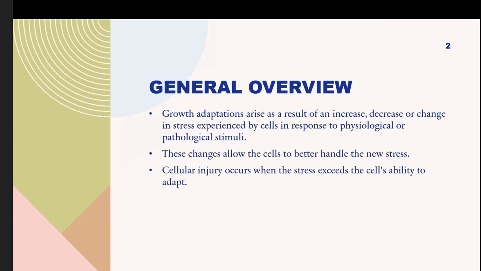So, just a general overview first. Metaplasia is one of the growth adaptations that a cell can undergo. These growth adaptations usually arise as a result of increase, decrease, or change in stress in response to physiological or pathological stimuli. These changes allow the cells to better handle the new stress. But if the stress exceeds the cell's ability to adapt, then you can have cellular injury as a result.